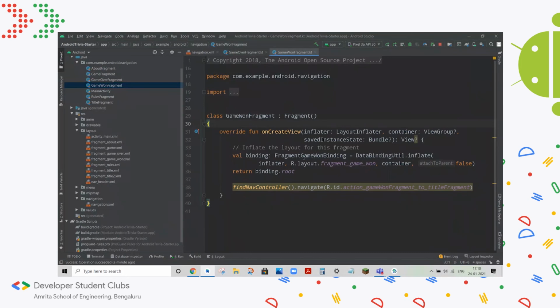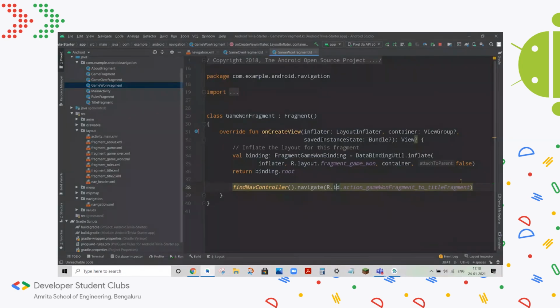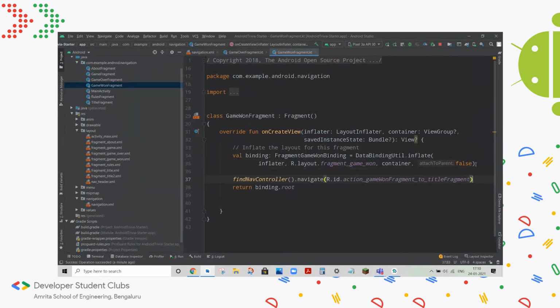You create the view, and then we're initializing the object, and then we're calling the navigate button. One second, I think I have a. That's correct, yeah. So you guys are listening, or few of you listening. That's correct. So I did this on purpose to see how many of you would catch it. Good. Thank you, Prakash. It's the correct answer. I placed it in an unreachable position, which basically means I placed it after the return statement.